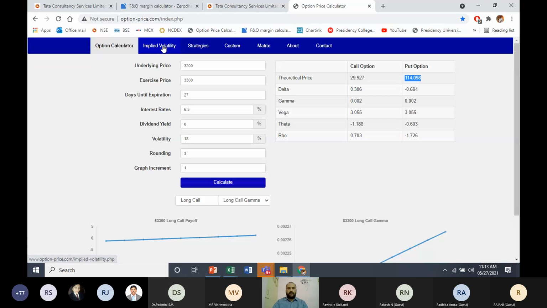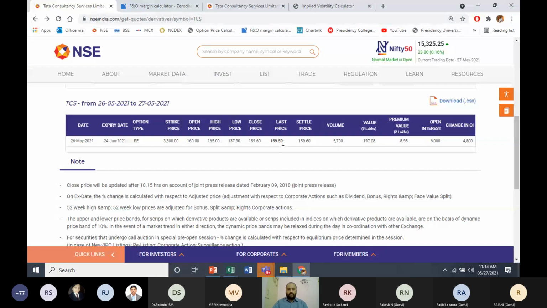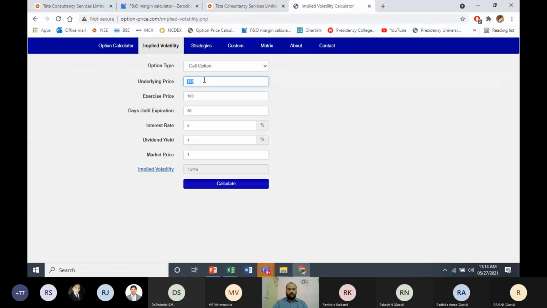There is one more thing in here. There is something called implied volatility. Here we are going to define what the volatility is, but sometimes it might vary. We have quoted 18% volatility, but the volatility will be more than that. Let us try to understand for the same option what the implied volatility is. That means if an option is trading at some price, I just saw this put option is trading at 159.5. I'll quote this. Underlying is 3,200.